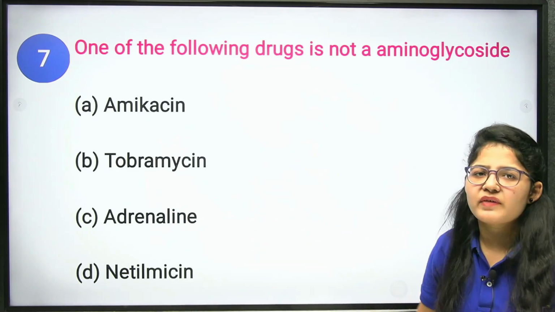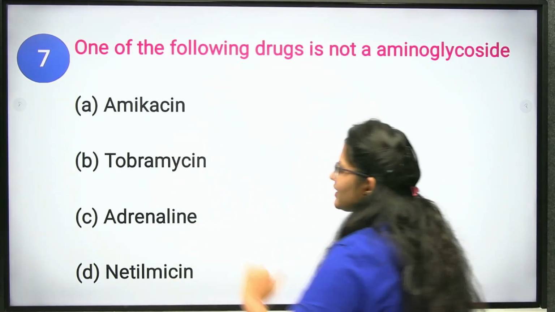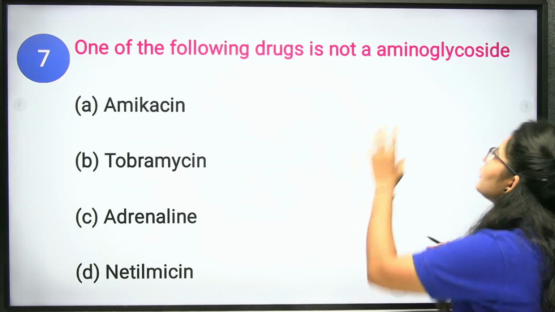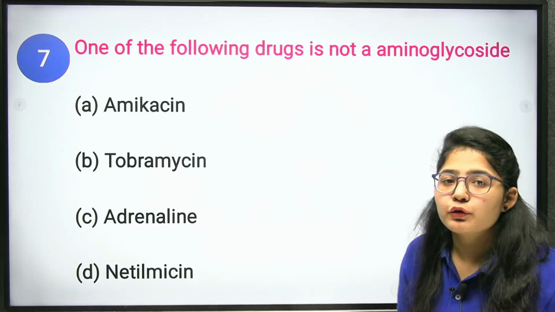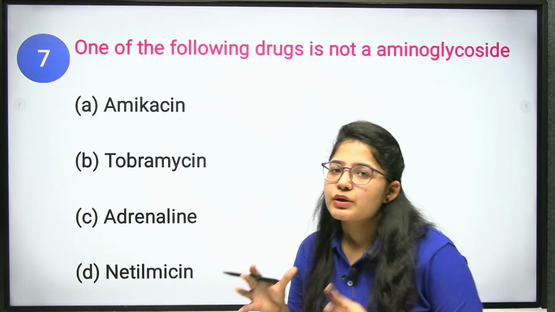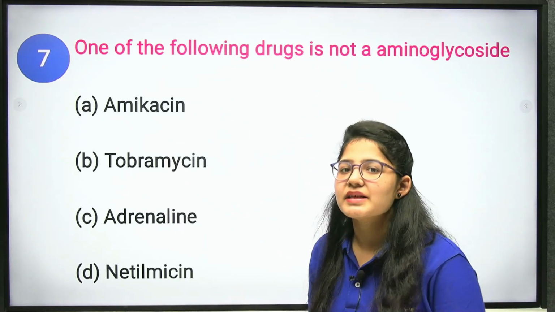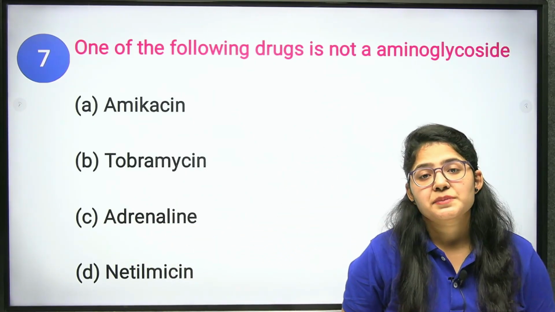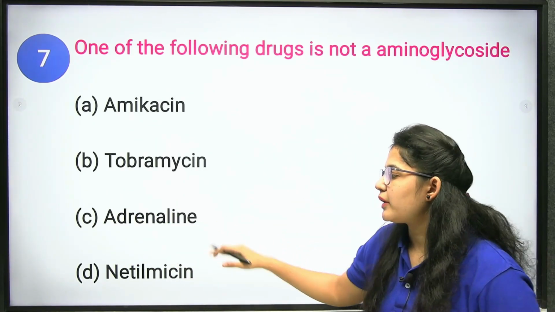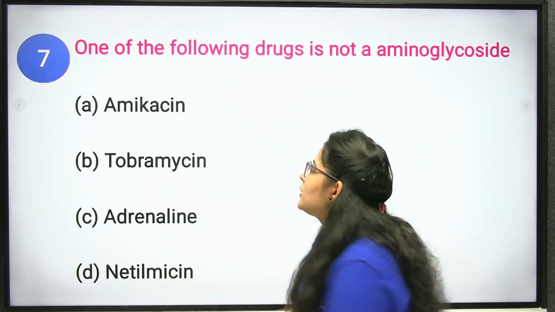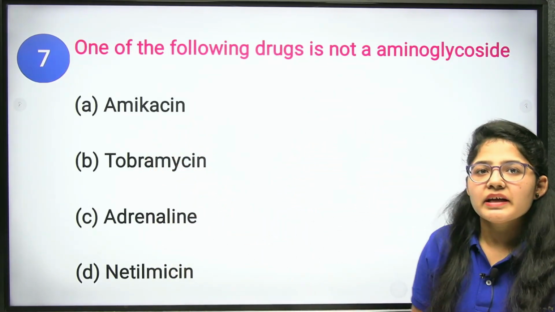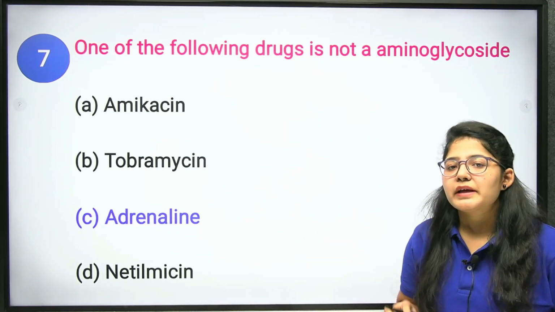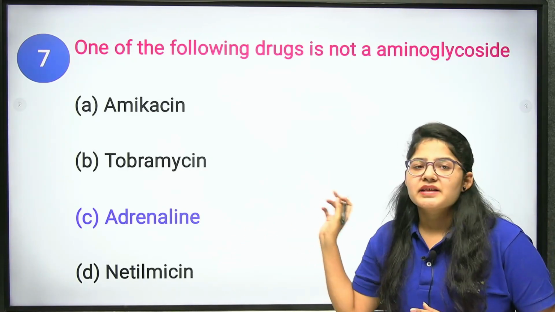I think the answer is very clear because these mycins are all antimicrobial drugs. Aminoglycoside is an antimicrobial drug, and its mechanism of action is that it inhibits protein synthesis. So, adrenaline is a type of hormone, also responsible for the adrenaline rush in your body, but netilmicin, tobramycin and amikacin, these three are your aminoglycosides. Clear? And adrenaline is not a type of aminoglycoside. Also, you can consider it as a hormone.